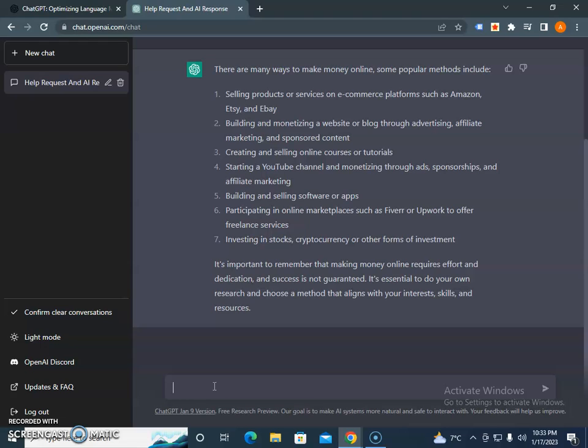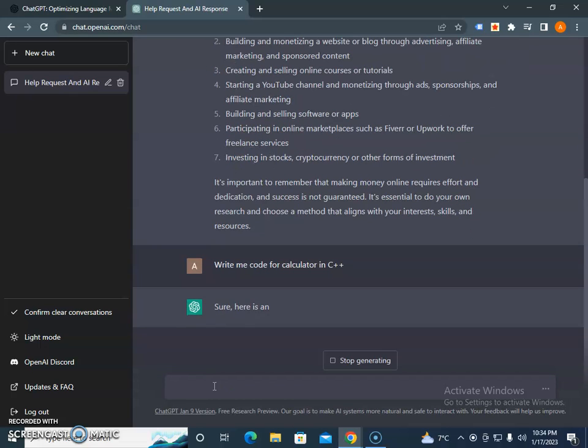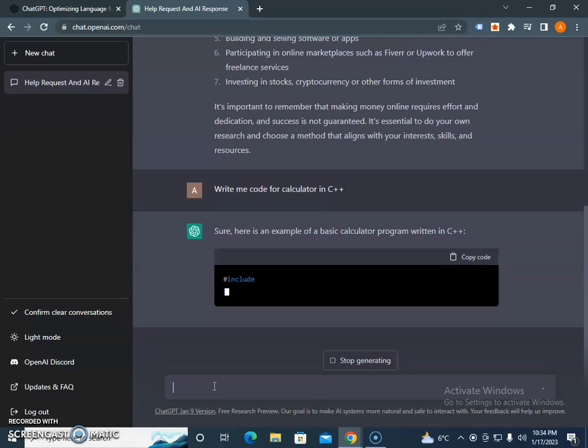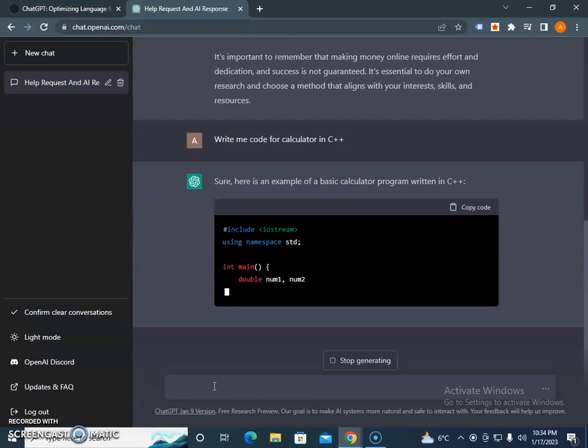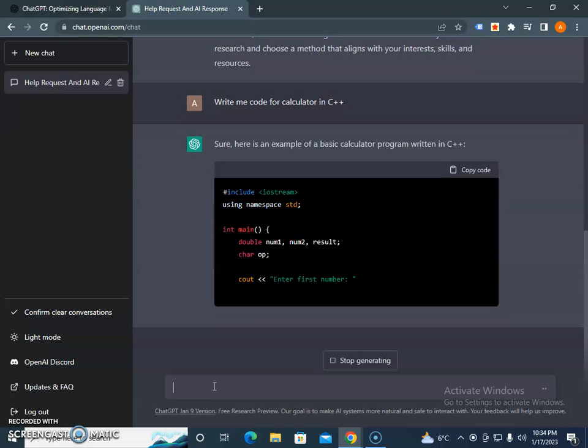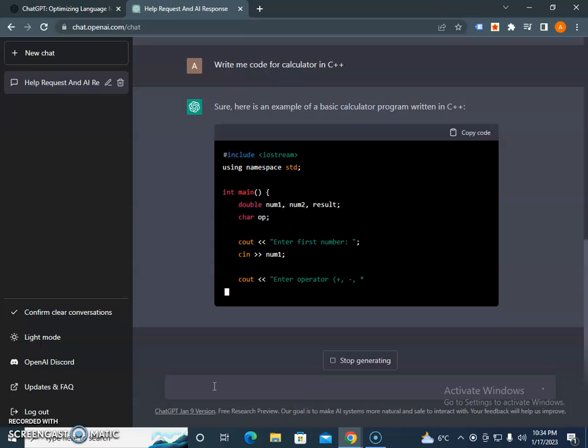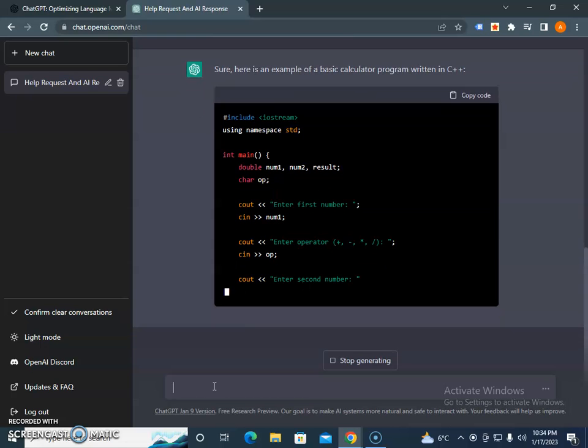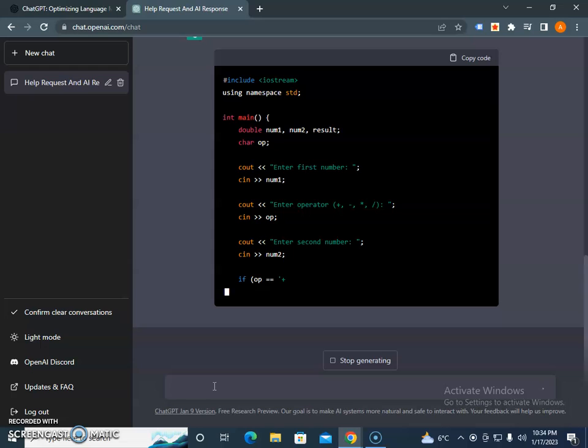Let's suppose I am a programmer. I want it to write me code for a calculator in C++. Let's see. Look at this one, oh my god. Even if you are a basic person, look at this. It basically gives you the overall programming syntax. You can't imagine how intelligent this tool is.